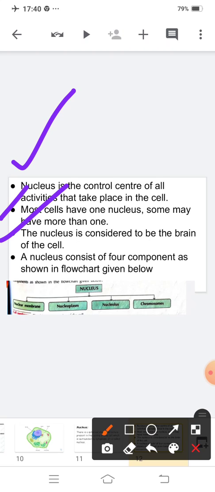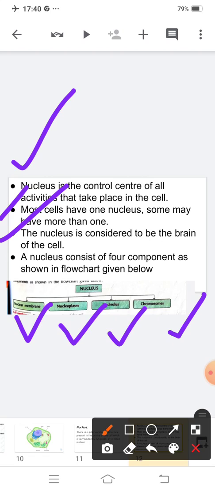And the last one is, a nucleus consists of 4 components as shown in the flow chart. That means your nucleus can be divided into 4 parts. Number 1, nuclear membrane. Number 2, nucleoplasm. Number 3, nucleolus. And number 4, chromosomes. Is this clear to you?